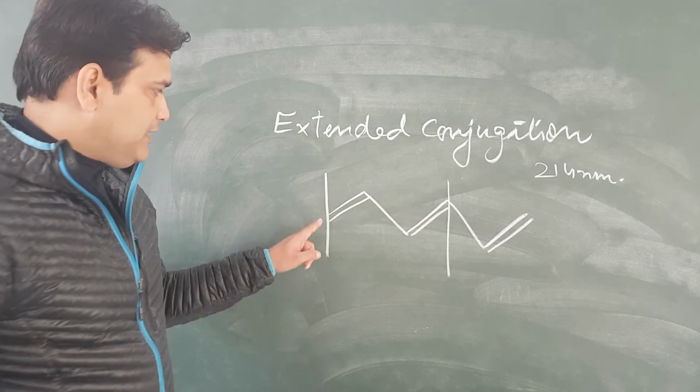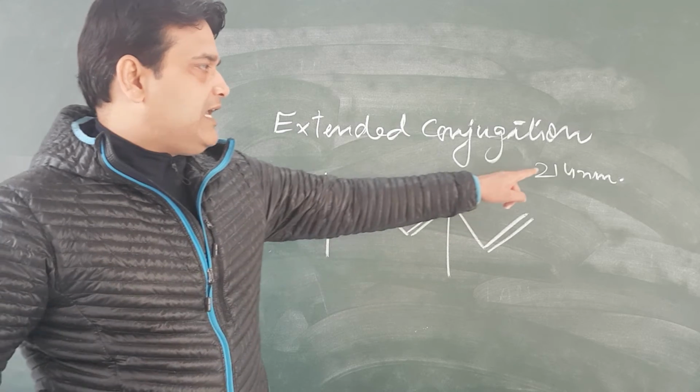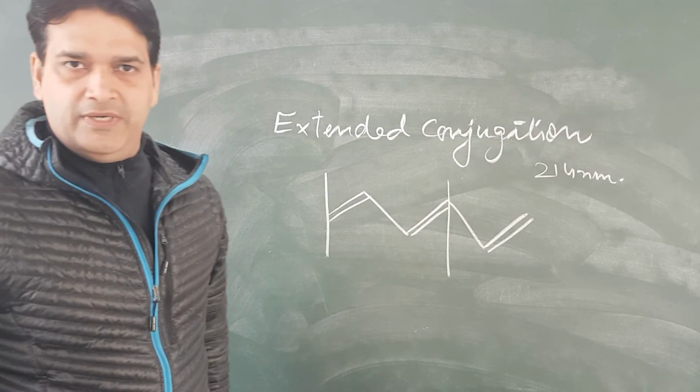For this system, double, single, double, the lambda maximum will be 240 nanometer.